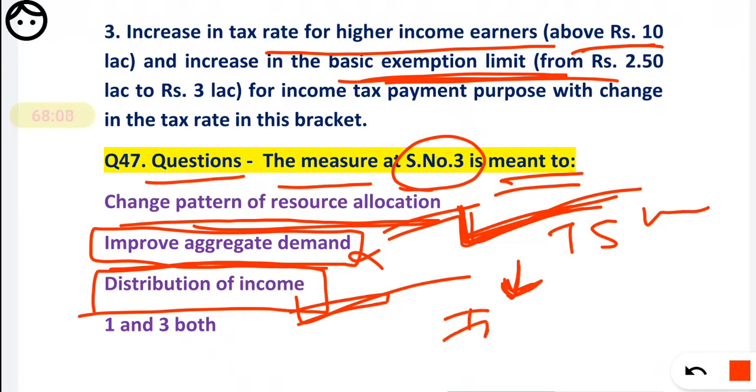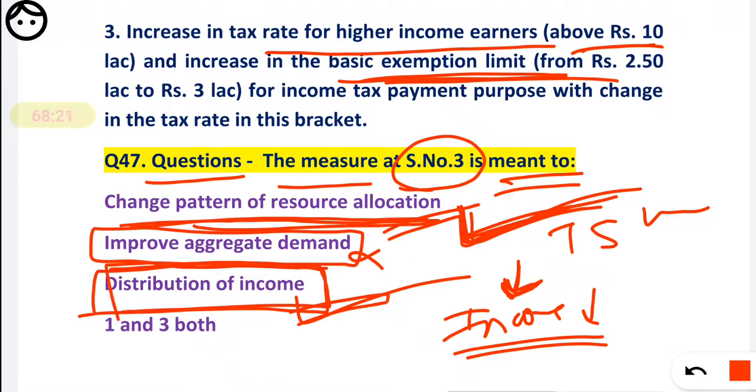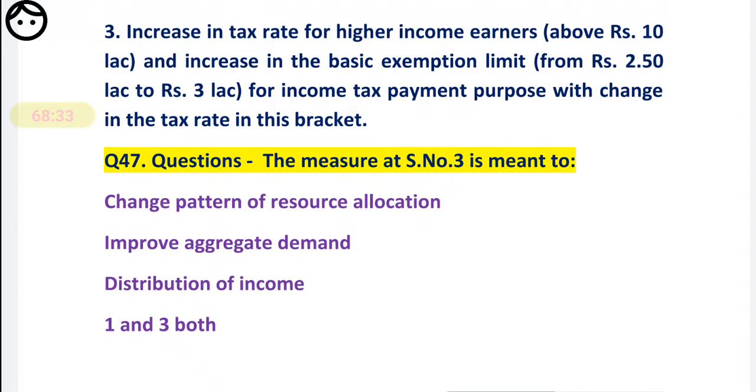How the income to the government is now changing, right? So the pattern of resource allocation is correct, and the distribution of income is also correct, because the income of the people of a country, how it is being distributed, is also going to be changed. But here you have to mark the most correct option.